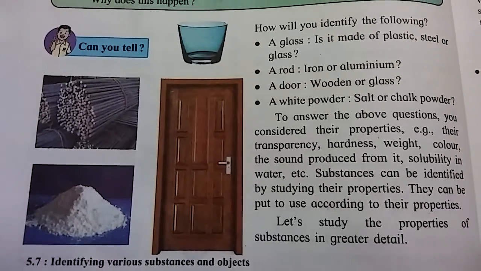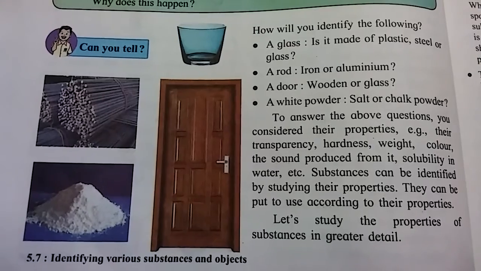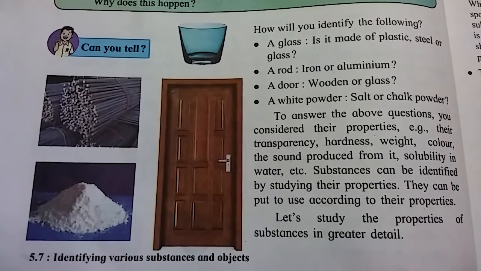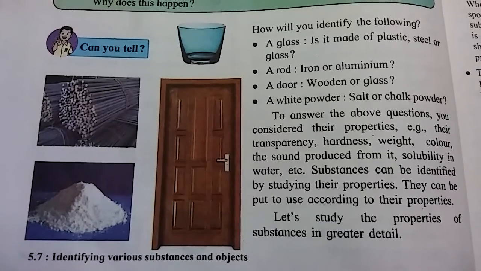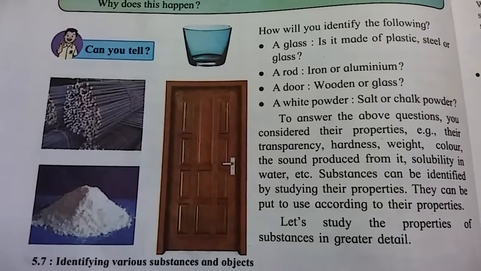Number 5, substances in the surrounding, their state and properties. How will you identify the following? See in figure 5.7, identify various substances and objects. Here some objects are given, you can identify them.